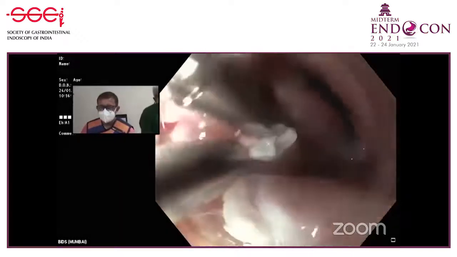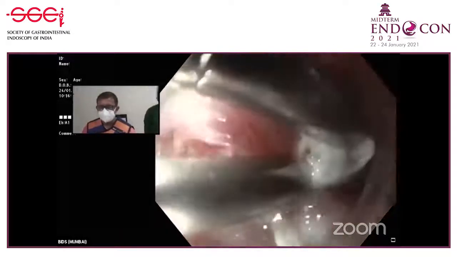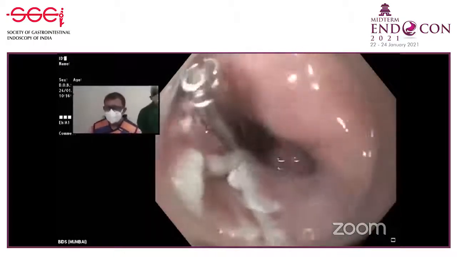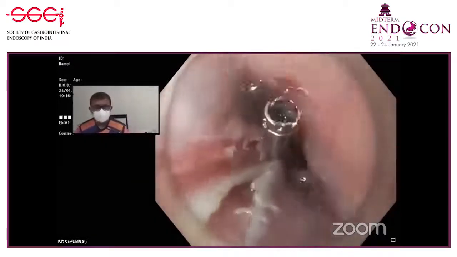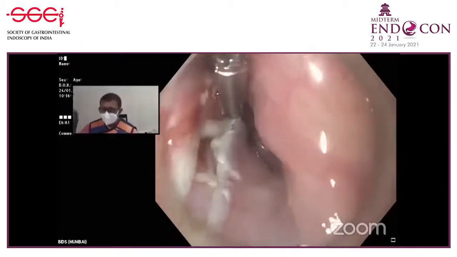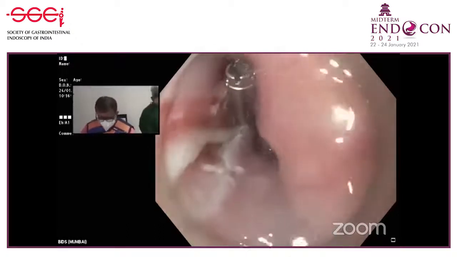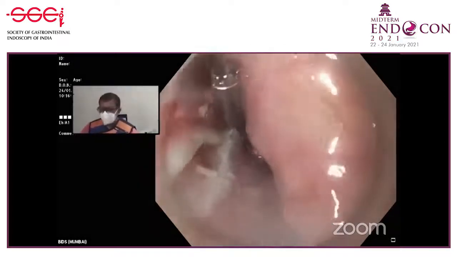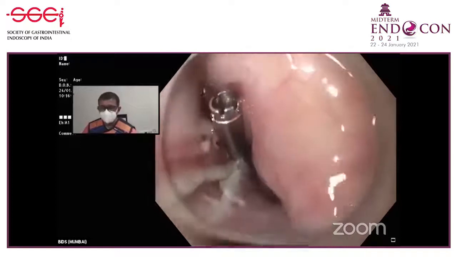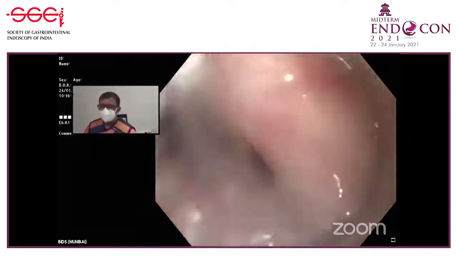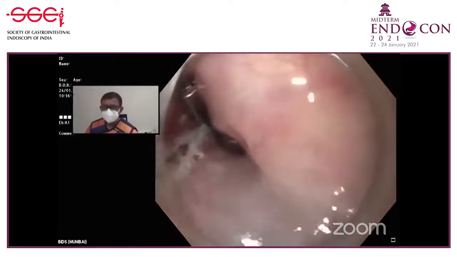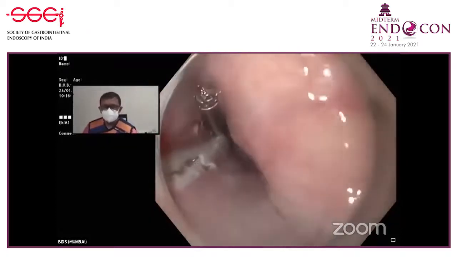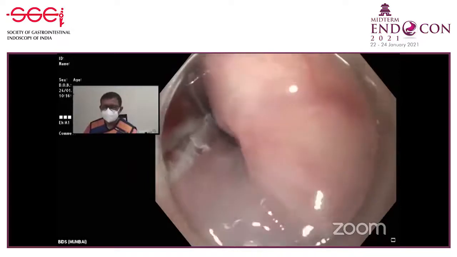Dr. Amit, sometimes margins are very thick and wide apart. Any trick for that? Well, if you just can't get the two margins together, then you can just attach the margins to the muscle below and leave it open. Even if you attach the margins to the muscle, there will be granulation tissue which will form on the floor. Any use of a suturing device or Ovesco? Then we'll use Overstitch. Yeah, suturing device.